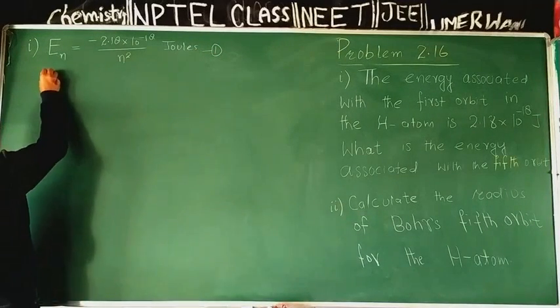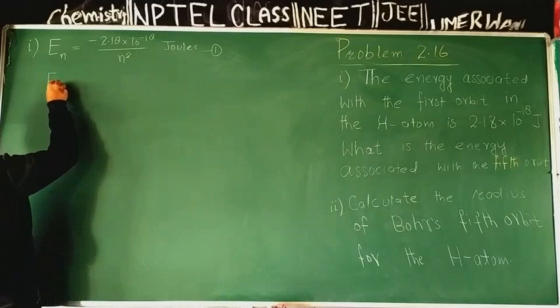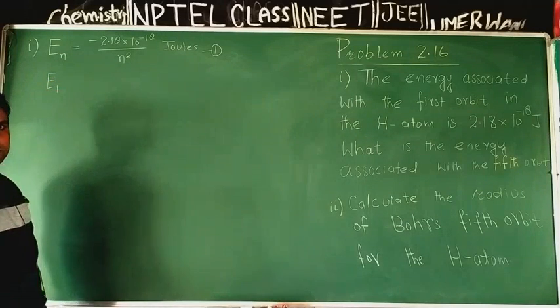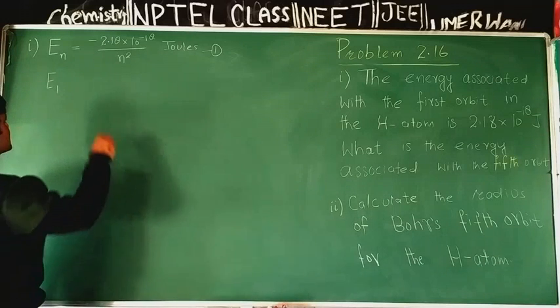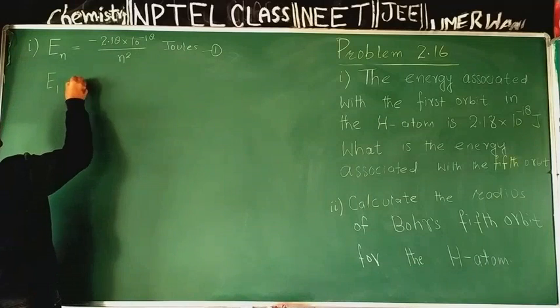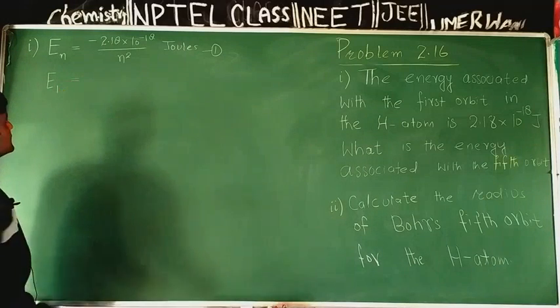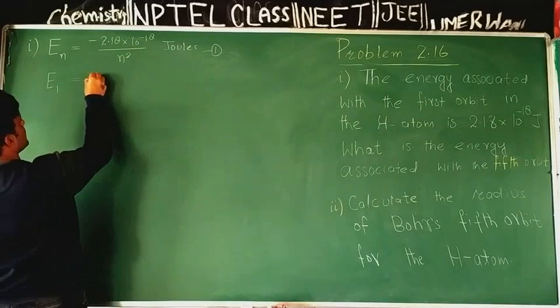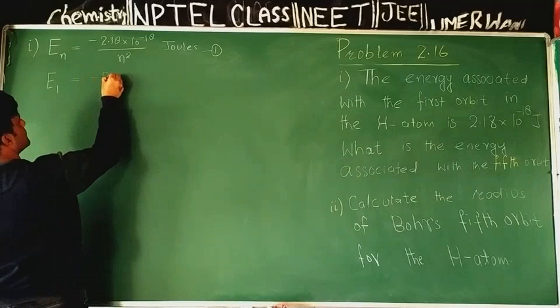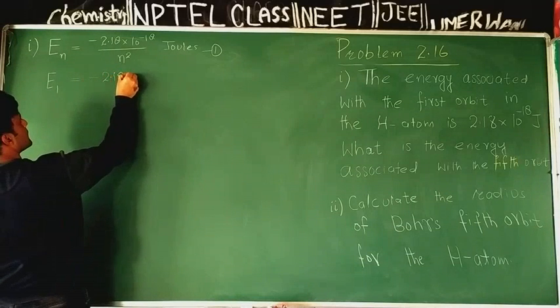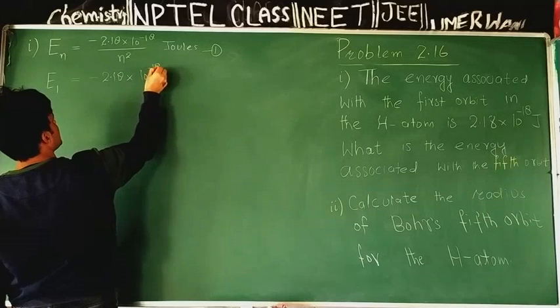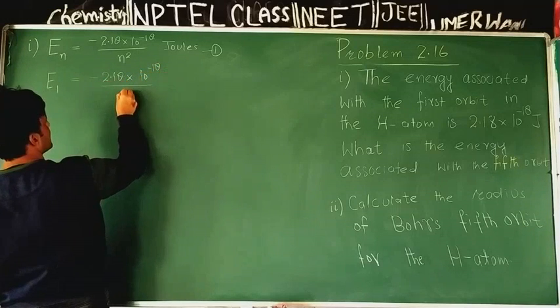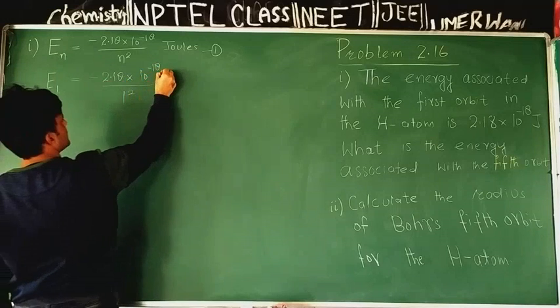Let me calculate the energy of the electron in the first orbit of hydrogen atom, E1. We will give the value of n equal to 1 for the first permitted orbit, for the first stationary state, or for the first allowed energy level. The value of energy will come minus 2.18 into 10 to the power minus 18 divided by 1 square in joules.